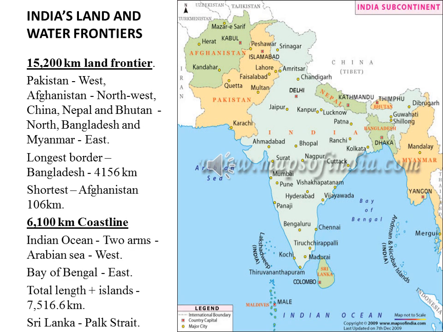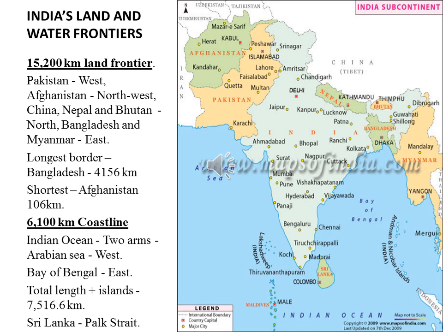Sri Lanka is separated from India by a narrow and shallow sea called the Pak Strait. The Pak Strait is not a deep one, and it separates the two by a very small distance only. So Sri Lanka is located very close to India. Just the Pak Strait separates India and Sri Lanka. Then, south of India in the Indian Ocean, you can find the Maldives Islands. The Maldives is a separate country located in the Indian Ocean.